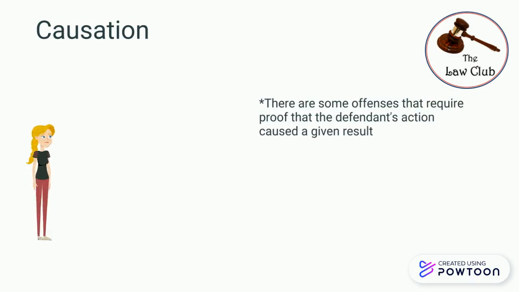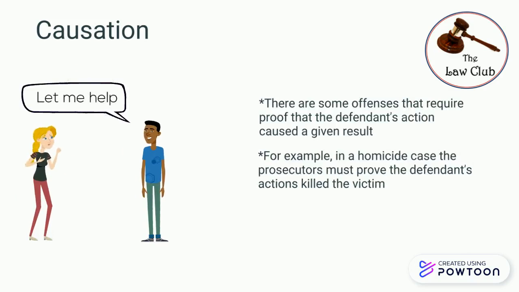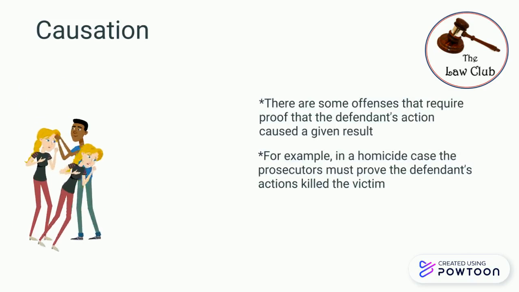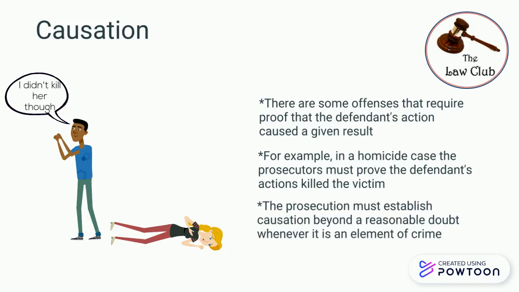There are some offenses that require proof that the defendant's actions caused a given result. For example, in a homicide case, the prosecutors must prove the defendant's actions killed the victim. The prosecution must establish causation beyond a reasonable doubt whenever it is an element of a crime. A key to causation is the establishment of proximate cause.